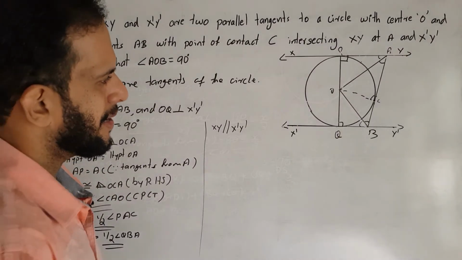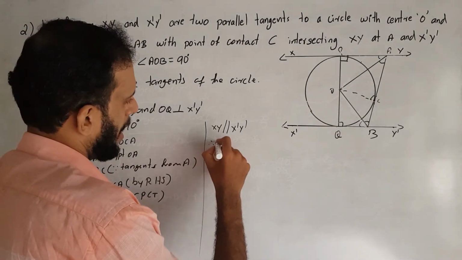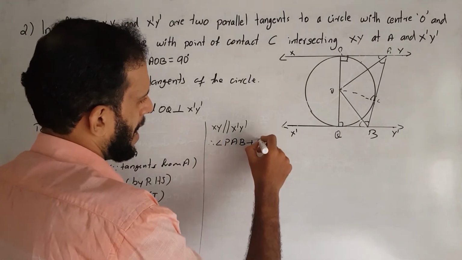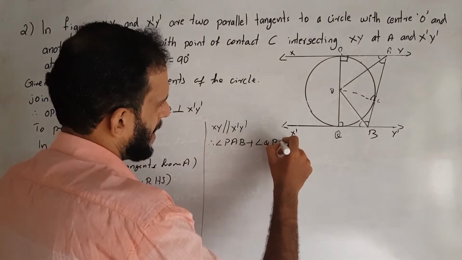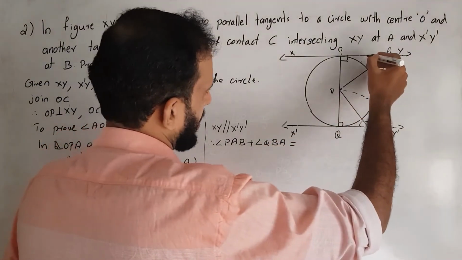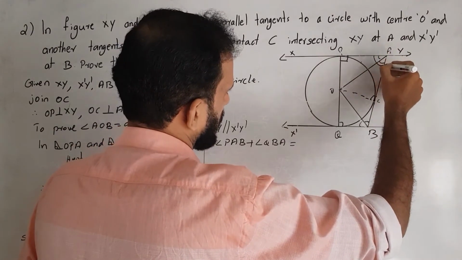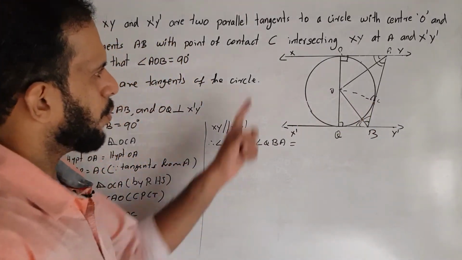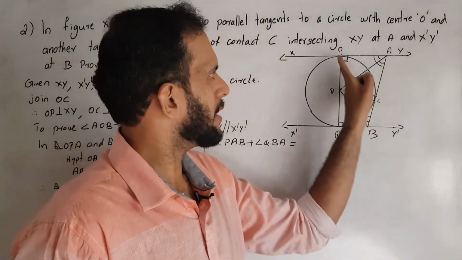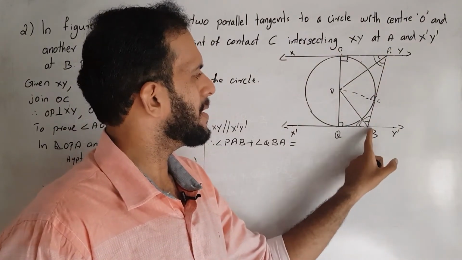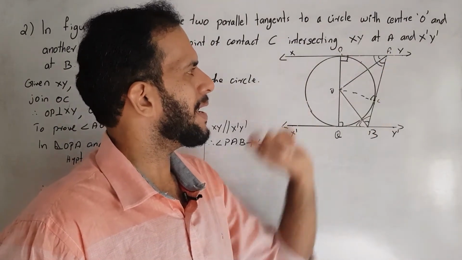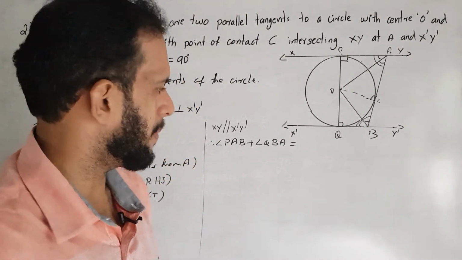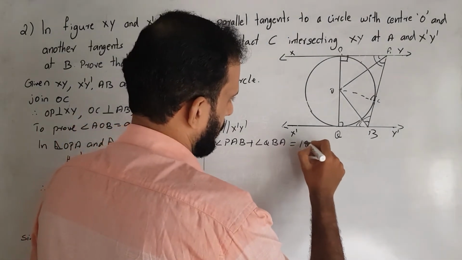Therefore, angle PAB plus angle QBA are co-interior angles, so they are supplementary, equal to 180 degrees.